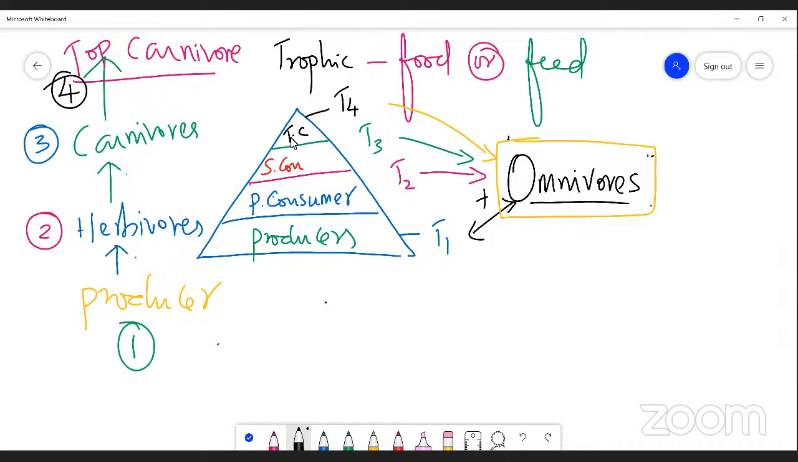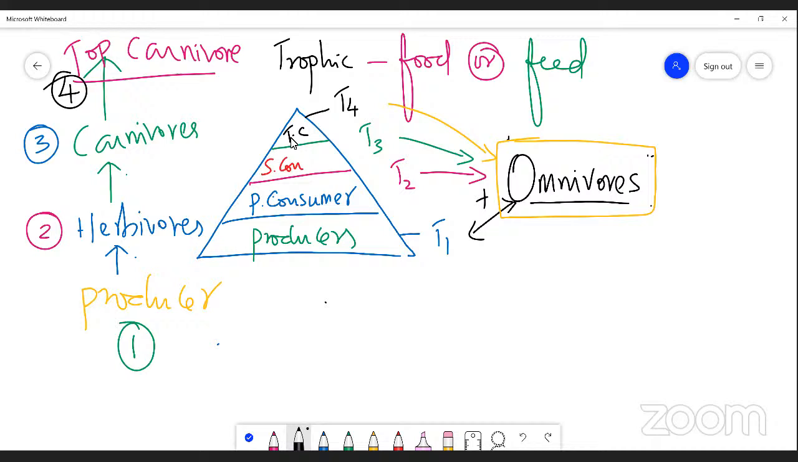The carnivore is also eaten by some organism in an ecosystem, of the environment. They are called top carnivores. So these are the various organisms representing every trophic level structure. So that is the concept of trophic level structure, right?